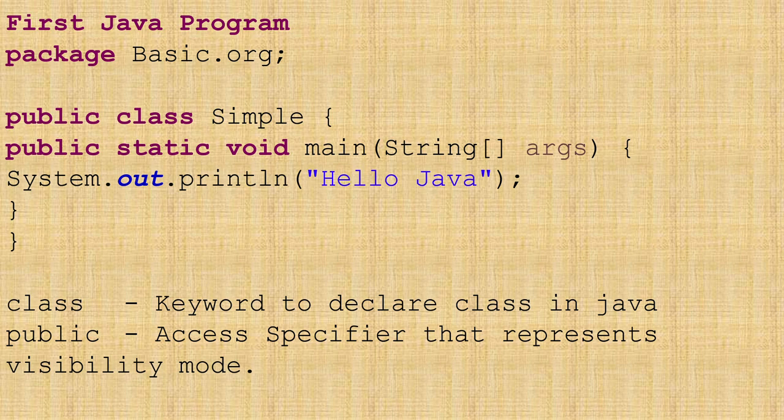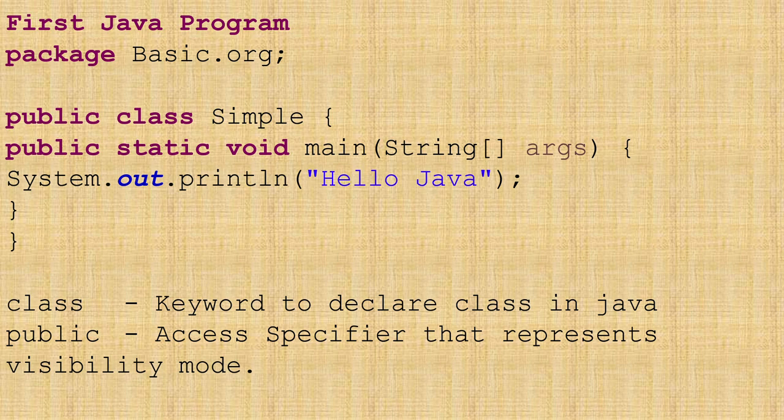So here I have created a package named basic.org, and I have created a class, and the name of the class is simple, and this is the main method: public static void main, within brackets String args, then we open braces, and System.out.println("Hello Java"). So this is the simplest Java program, and here I have used the word class.